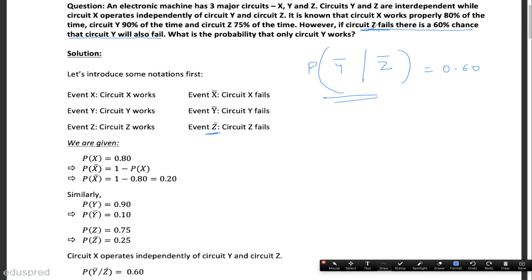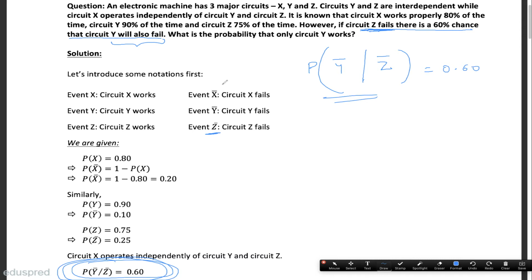That means if we know that circuit Z has failed, there is a 60% chance that circuit Y will also fail. So this is the information that I have written over here in the last line: probability of Y bar given Z bar is equal to 0.60. This is the entire information that's given to us in the question.